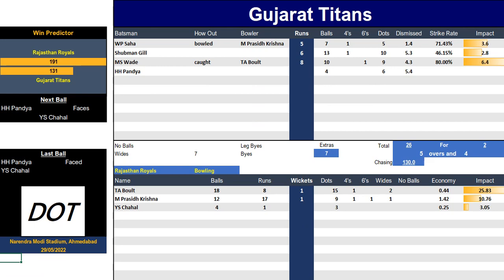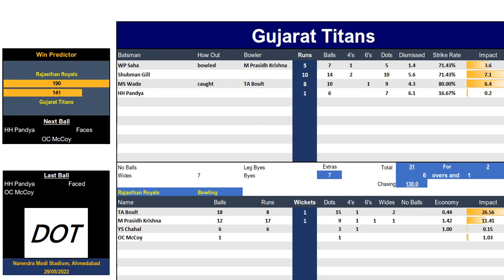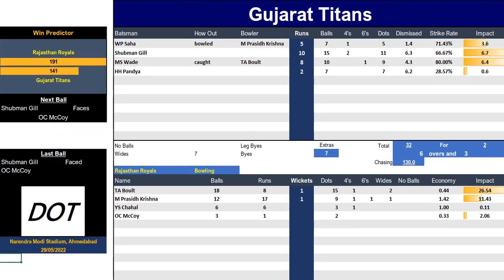Chahal also bowling brilliantly. He's just finishing his first over, and well, he's gone for 4, but he's only going for a run a ball. And they've lost another wicket. Wade's gone. Bolt's got him caught for 8 off 10 balls. So at this point, Rajasthan Royals probably are ahead. 35 for 2 off 7 overs is not good for the Gujarat Titans, even chasing 130.